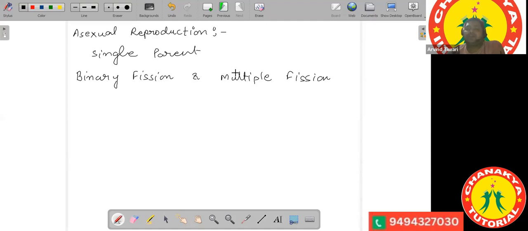There is another very common thing: in asexual reproduction, the new organism which is formed has similar properties to the parent. When I say similar properties, the properties are not exactly the same, but about 95% similar. They cannot be 100% similar. Can you guess why? If they are obtained only from a single parent, why is it only 95%? Why can't we say that there will not be any variation?